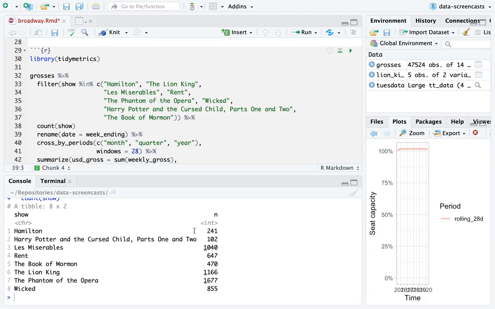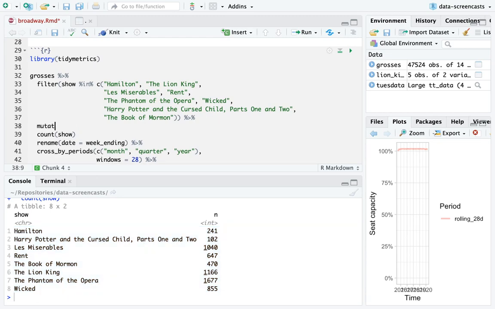Thank you so much. So we have 8 shows here. I'm going to create a dashboard that lets us visualize these 8 shows, and lets you or another Broadway fan explore them. Later, I might have a chance to show how we do it for all of them. That would take a little bit more work. And the other thing that I'm going to do is clean this a little bit.